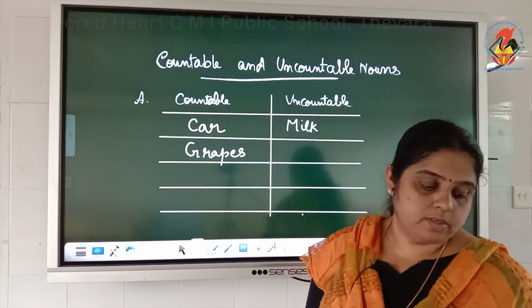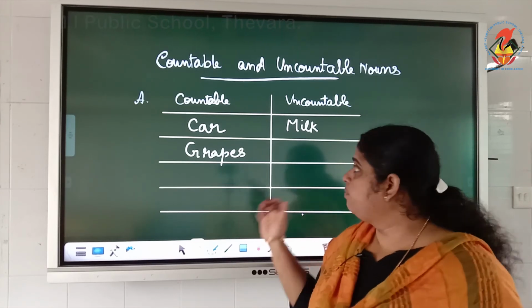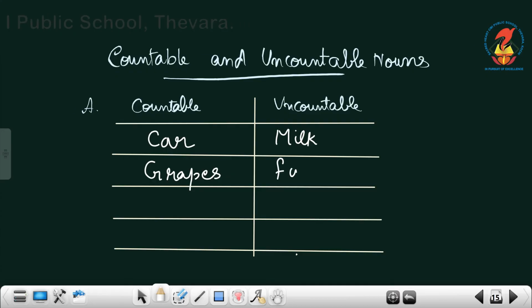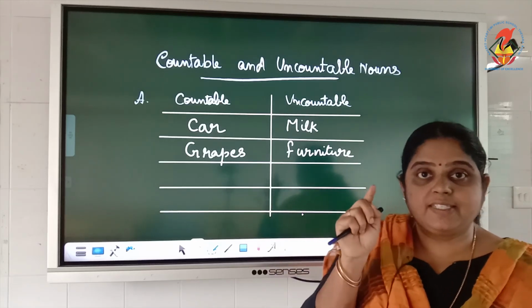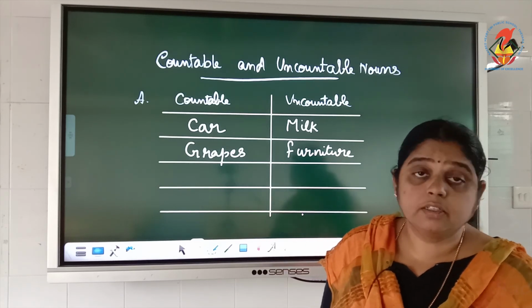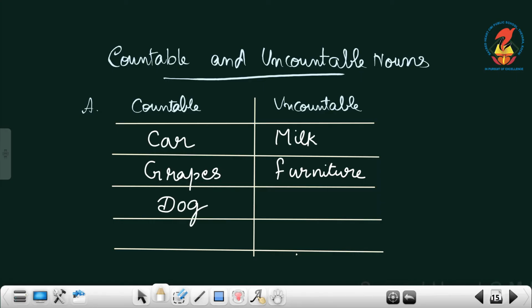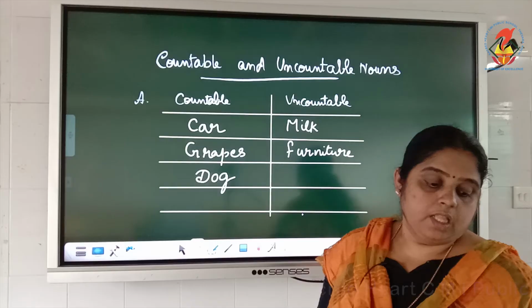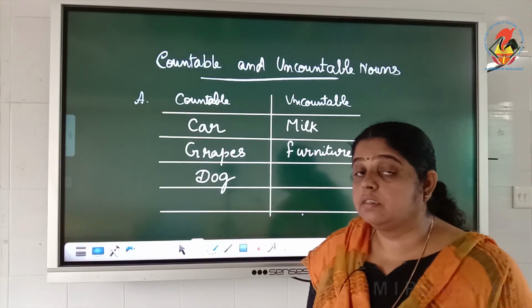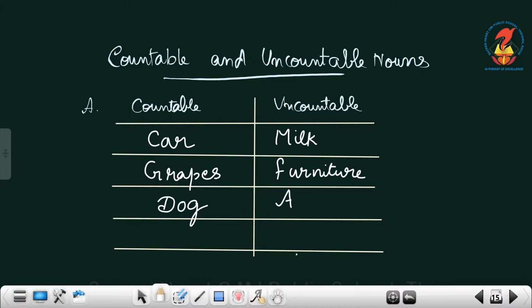You cannot count it. What about furniture? Just now I told you, furniture is supposed to be an uncountable noun in English. You can count table and chair and all those things, but furniture is uncountable. Then, dog. Yes, dog is a countable noun. We can count how many dogs are there. Then, what about advice? Can you count? No, you cannot count advice.